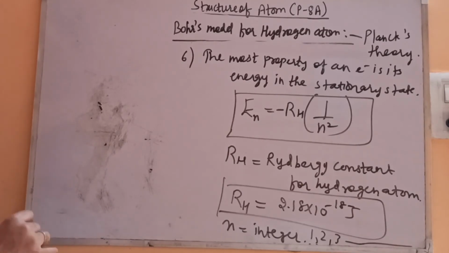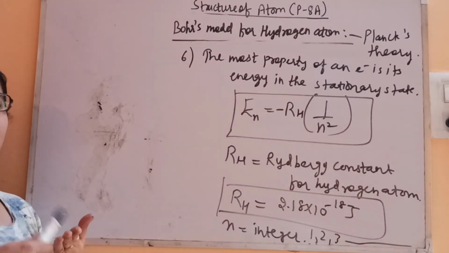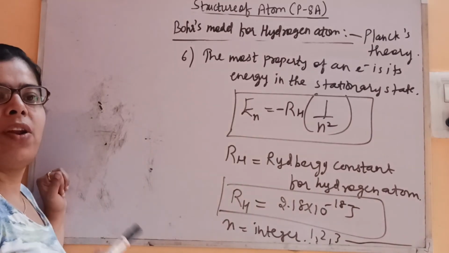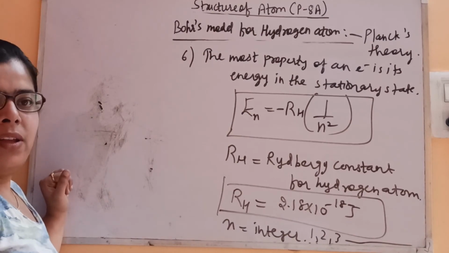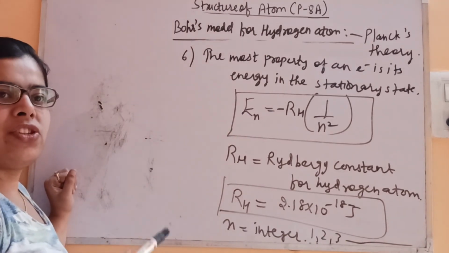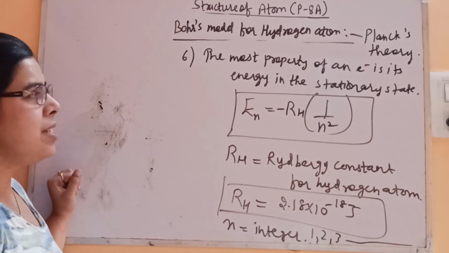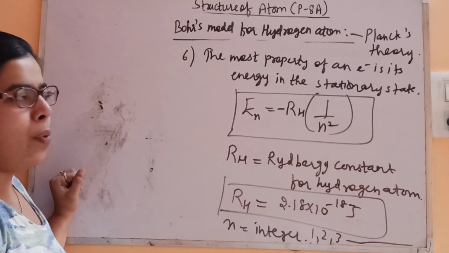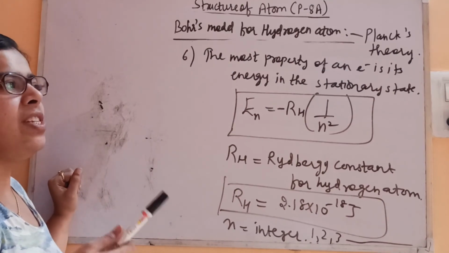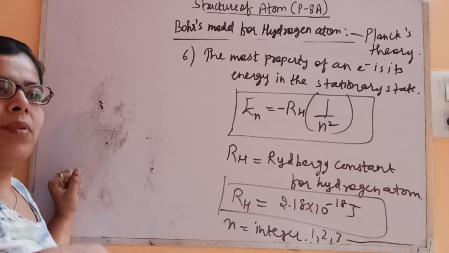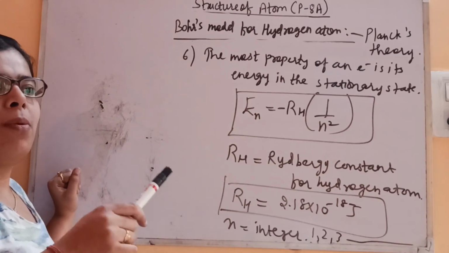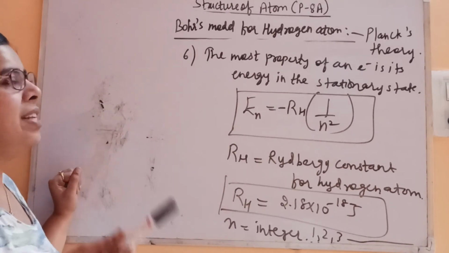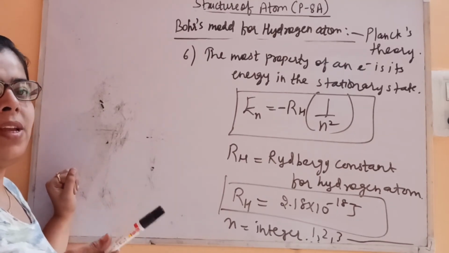So this is the energy for the stationary state. So these all are the postulates that we have seen that are applicable for the hydrogen atom or hydrogen-like species. Then we have seen in the hydrogen atom, first the electron is moving around the nucleus in a fixed orbit, or fixed energy known as stationary state, and the circular path is known as orbit. Then we have seen the energy is not changing of its own. Then whatever amount of energy is absorbed by the electron when jumping from lower energy to higher energy, the same is released when it is coming back from the higher state. That difference we have seen in the form of delta E, that is E2 minus E1.